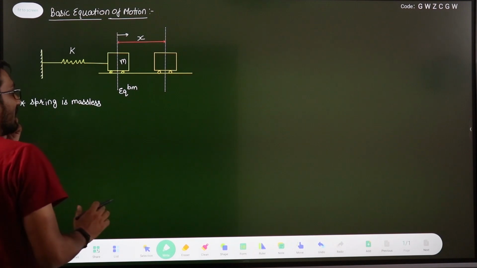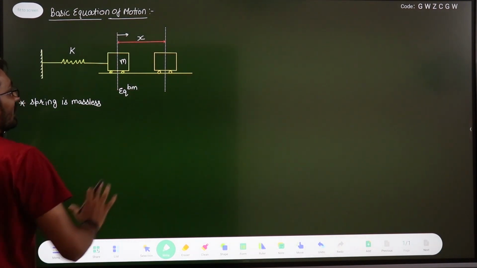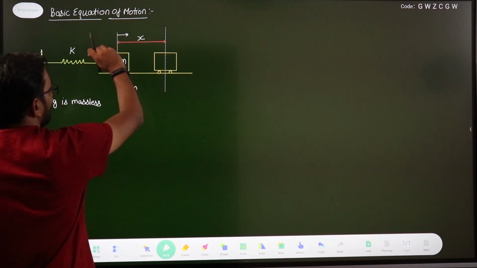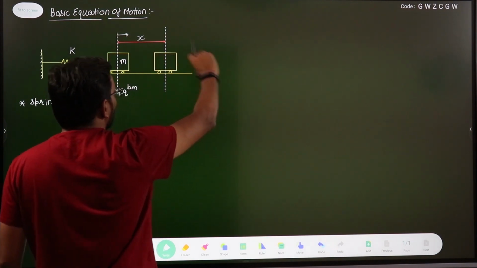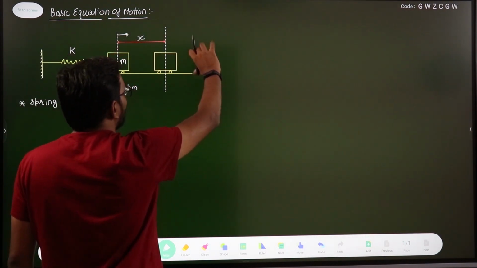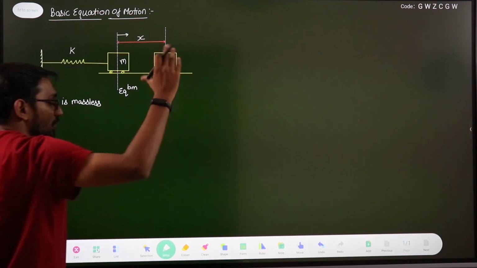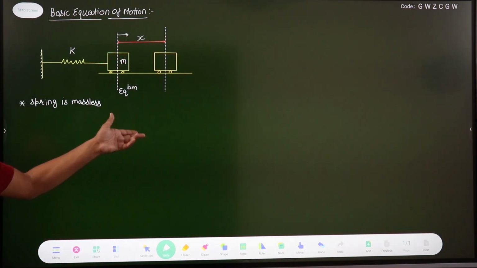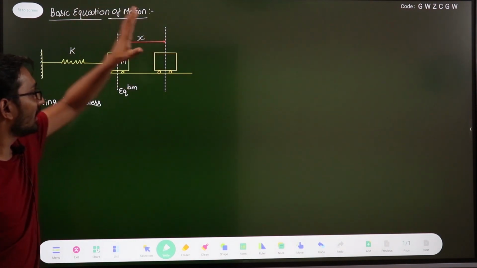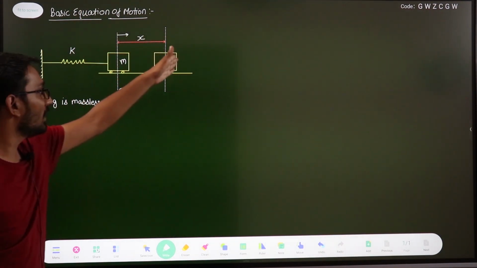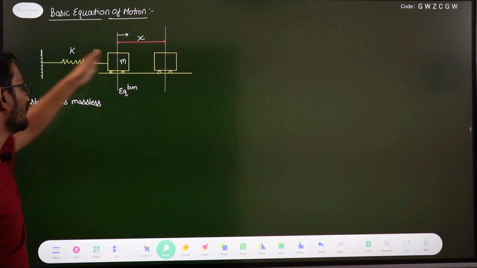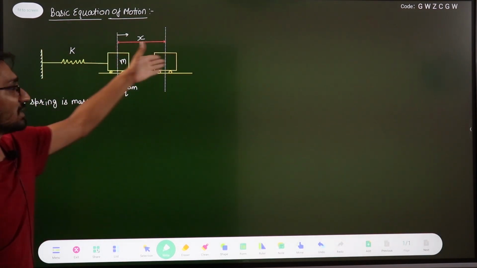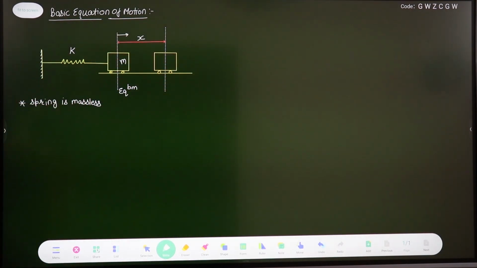Now if I make the free body diagram of this mass, right? I disturb the equilibrium position, I push this in this direction with a distance of x meter, and then I release the system because we are discussing the free vibrating system. There is no friction, there is no force acting, so I release it. Now this body will be in oscillation about this equilibrium position. This body will oscillate, and this is a free vibration, right?